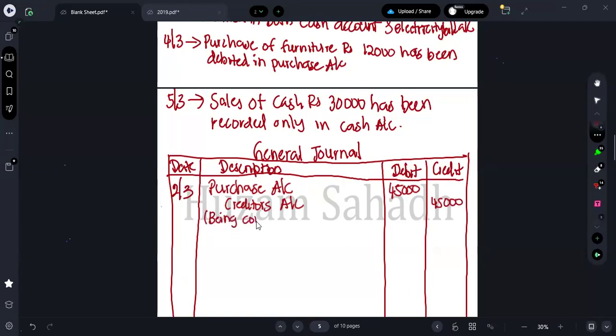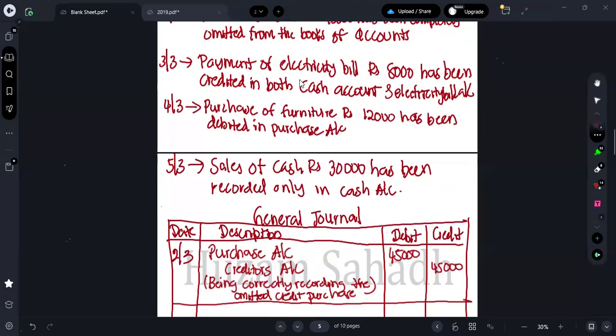So here you can write as what? Being correctly recording the omitted credit purchase. Right? Next one is what?